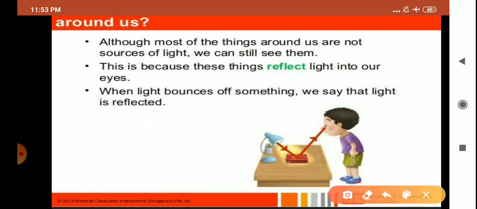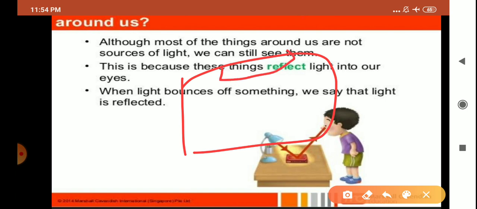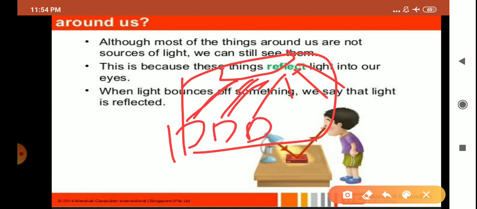Same way in our room, like right now you must be sitting in your study room. So why are you able to see all the objects around you? The reason is there must be a tube light or some source of light in the room that is emitting light rays. These light rays fall on different objects, and when they fall on an object, they bounce back. After striking the surface of any object, they bounce back in the same medium, and those rays enter your eyes, and due to that you are able to see different objects.